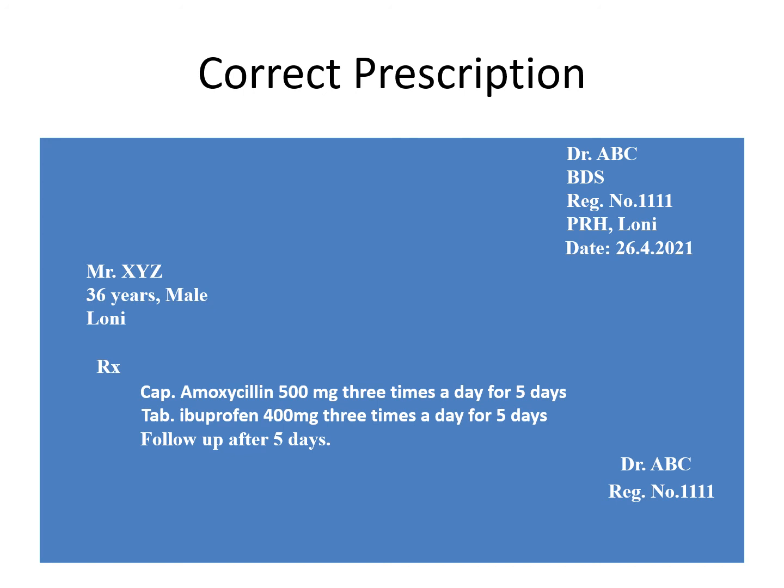Then tablet ibuprofen 400 milligram 3 times a day for 5 days. Ibuprofen is a non-steroidal anti-inflammatory drug. It has analgesic and anti-inflammatory action. It will reduce pain at the site of infection. So this is the correct prescription for dental abscess. Capsule amoxicillin 500 milligram 3 times a day for 5 days. Tablet ibuprofen 400 milligram 3 times a day for 5 days and follow up after 5 days.